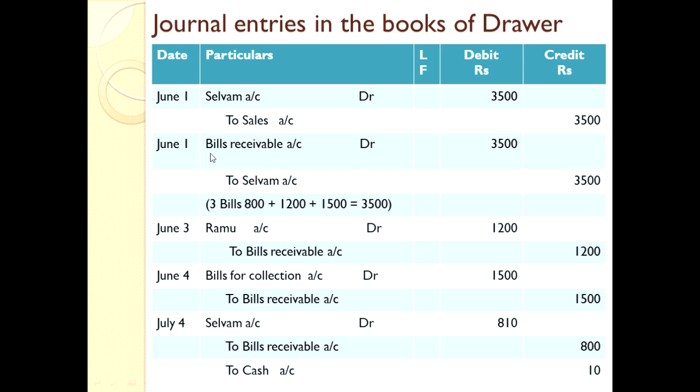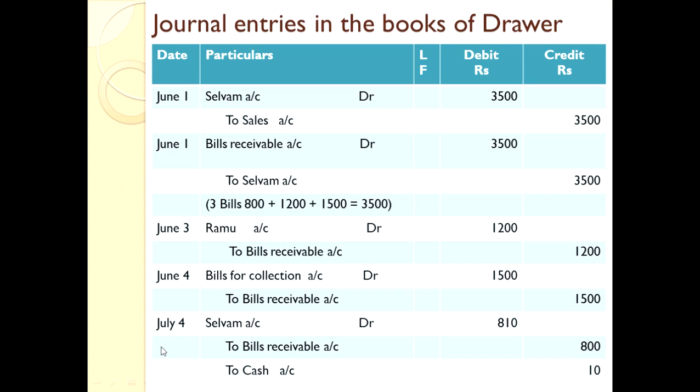After 1 month we will receive the payment. So the second month is July, with 3 days grace period. So let us go for July 4. How did we get July 4? Because the bill is a 1 month bill. On June 1st the bill is accepted. The payment will take place on July 1st with the 3 days grace period. So we write July 4. 30 plus 3 days, so 33 days. By this logic we post the date.